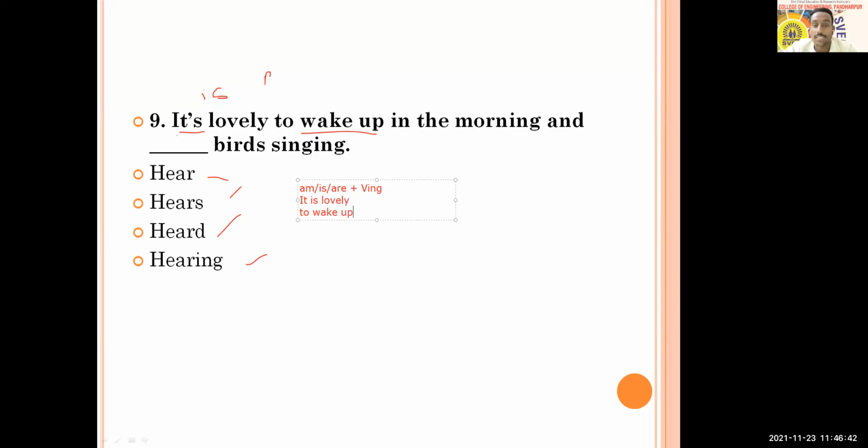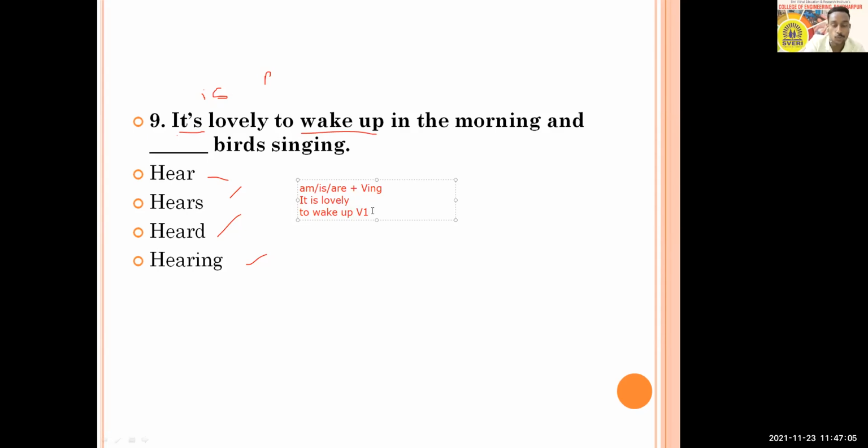After "to" we always use V1. And which is the other action we use after "to"? Yes, hearing, yes, Sayush. So hearing is what we are going to choose here.